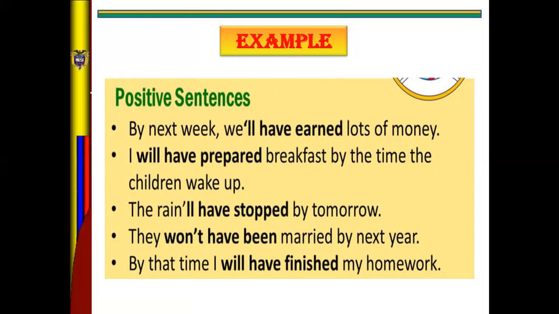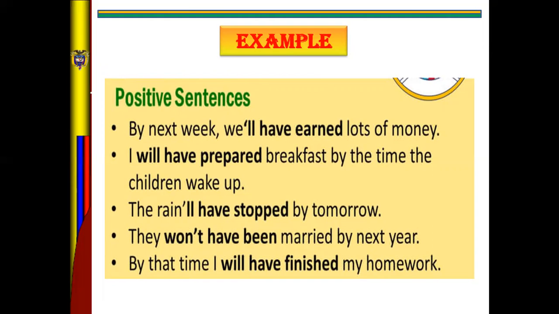Third, the rain will have stopped by tomorrow. Fourth, they will have been married by next year. And fifth, by the time I will have finished my homework.